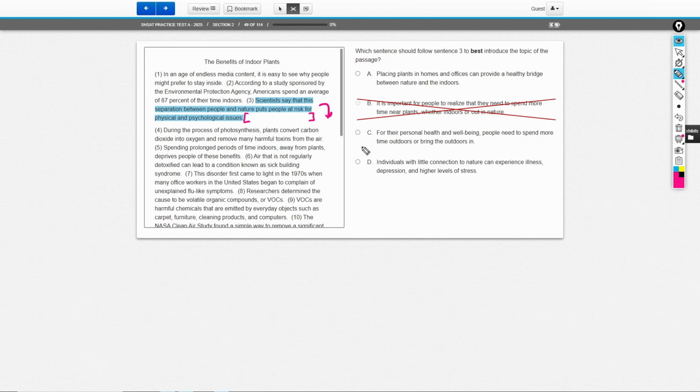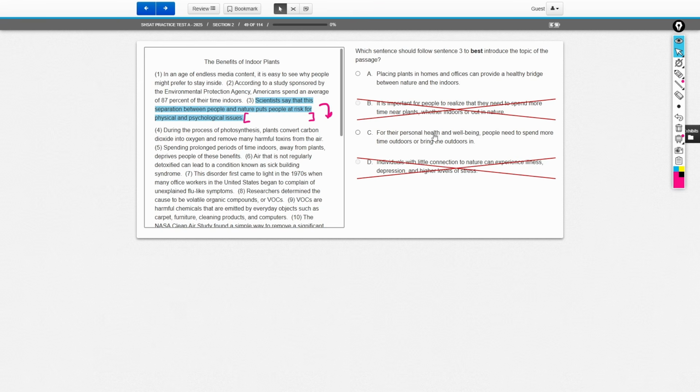All right, let's see if choice C is any better. For their personal health and well-being, people need to spend more time outdoors or bring the outdoors in. Okay, also okay, right? I'm not hating this choice. Finally, choice D says individuals with little connection to nature can experience illness, depression, and high levels of stress. Sure, the text did talk about this, but is that the main focus of the text? Absolutely not. The main focus of the text is to get people to bring plants in. Okay? So, over here, we're choosing between A and C, right?